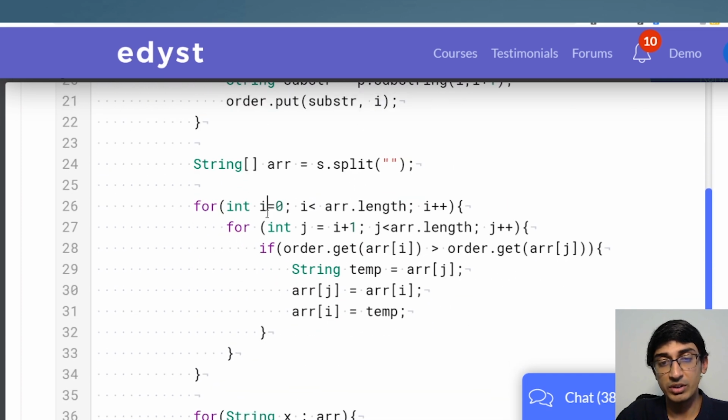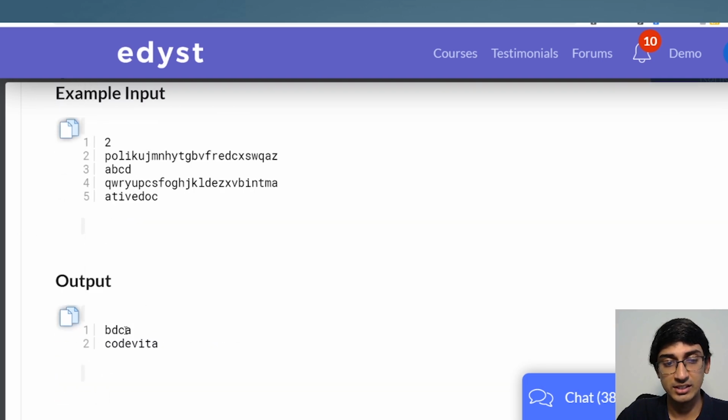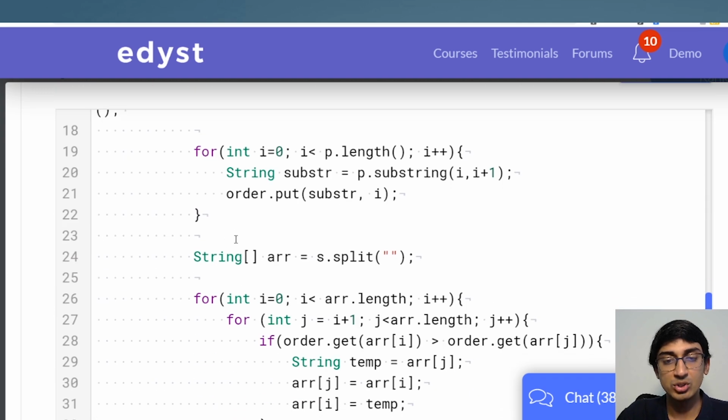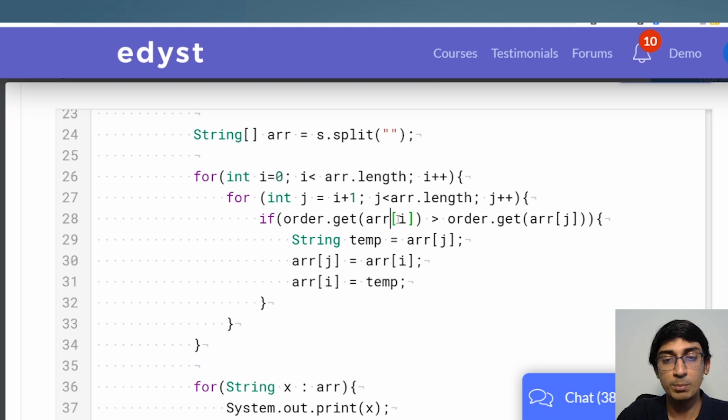Now what we'll do is when we have the array of the word, that is S is the word over here, that is either A, B, C, D or A, T, I, V, E, D, O, C, right? But in both of these words, we will try to sort the array, but we'll sort the array not by the inherent value of arr of i, but rather what is the value of arr of i in the new dictionary, and that is present in the order, right? So in the order map or the order dictionary, it's present there. So if this arr is greater than arr of j, then we have this issue over here. So we swap it, and this is very simple bubble sort.